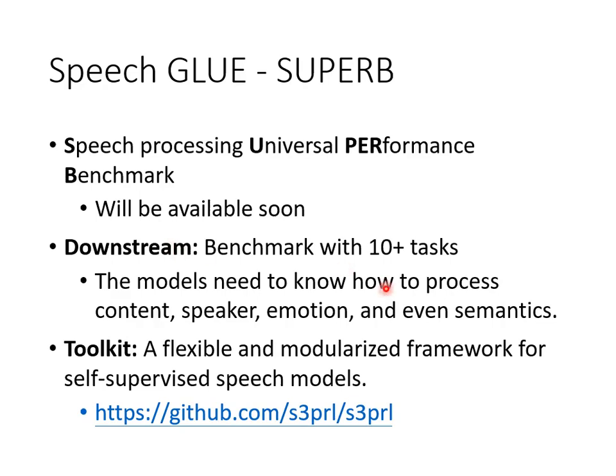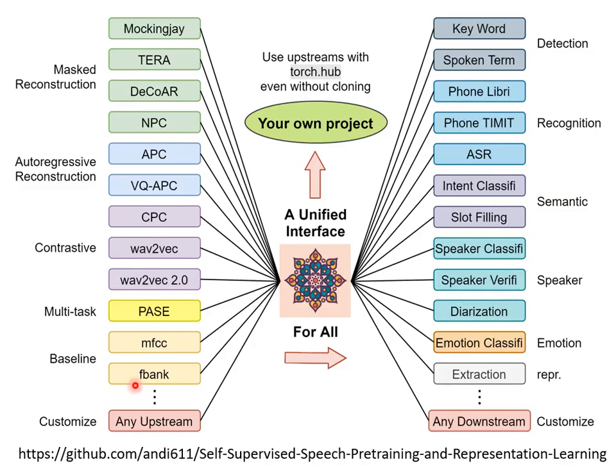So we prepared 10 different tasks. These tasks include different aspects of speech. They include testing a model's ability to identify content, the ability to recognize who is speaking, the ability to recognize how he says it, even the ability to recognize the meaning behind the sentence, testing from all aspects a self-supervised learning model's ability to understand human language. And we also have a toolkit. This toolkit contains a variety of self-supervised learning models. And these models can do a variety of downstream tasks for speech. I put the link here for your reference.